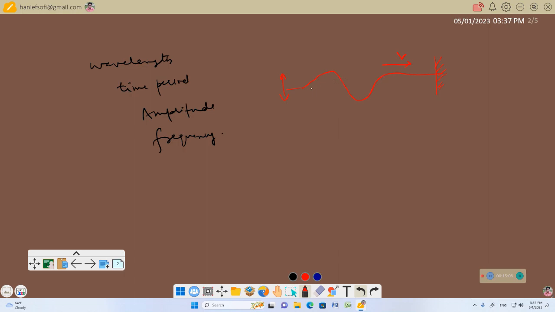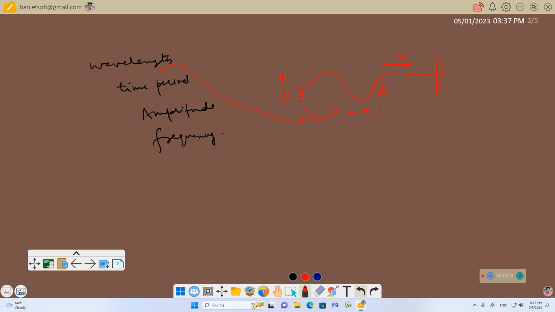You can see the distance between two points in the wave having the same phase. For example, this point, let me name it point P, and let me name this point Q. This distance is called the wavelength. This wavelength is represented by the letter lambda. So this is the wavelength.